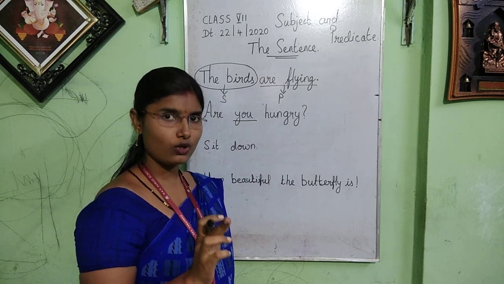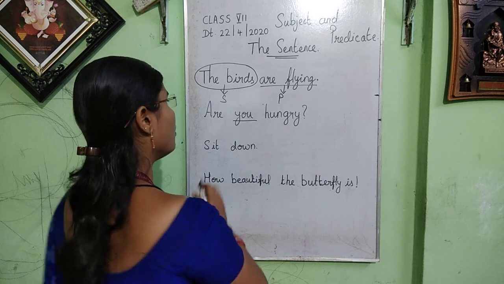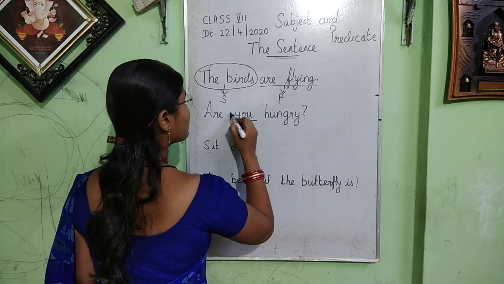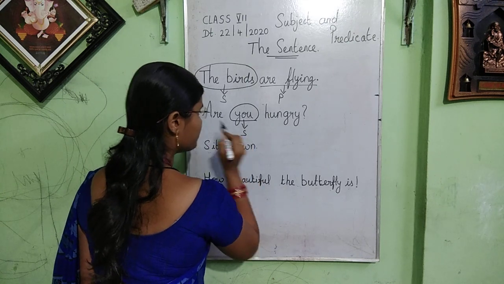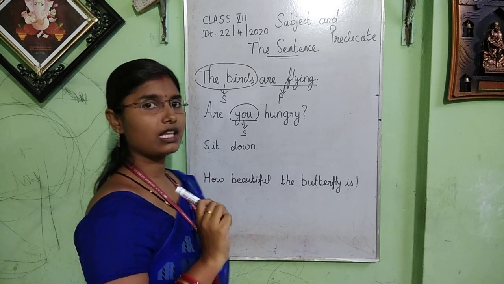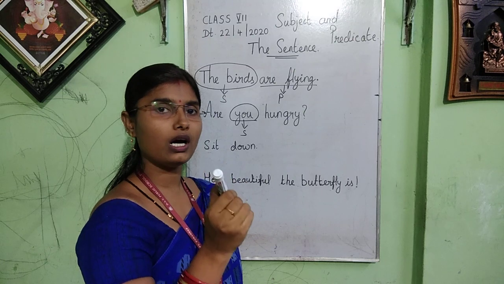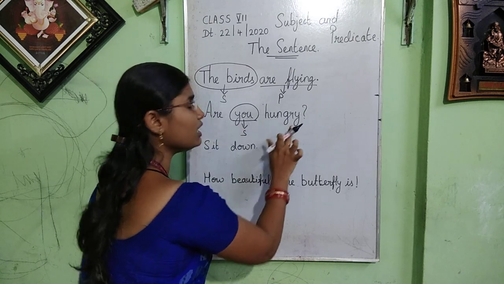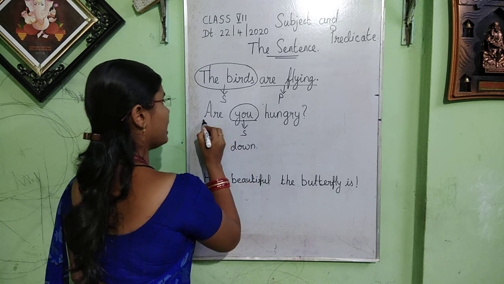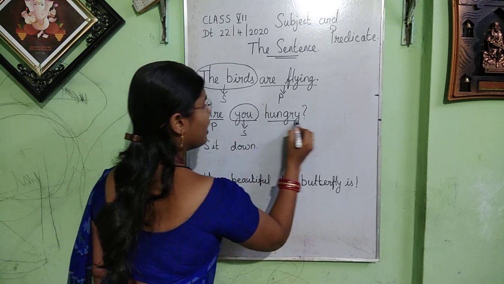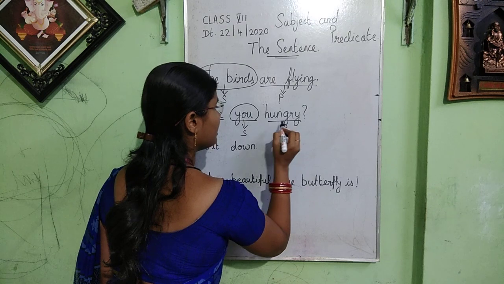I am asking this question to you. So let us circle the you here. This you is the subject because I am asking the question to you. What you are feeling now, that is the predicate.